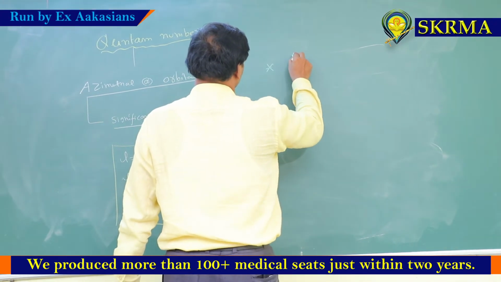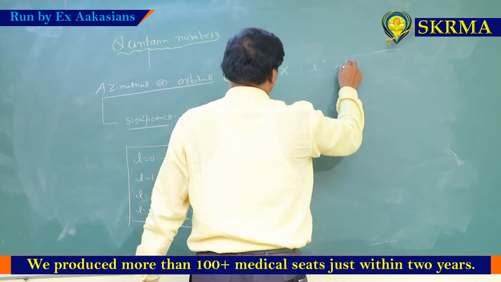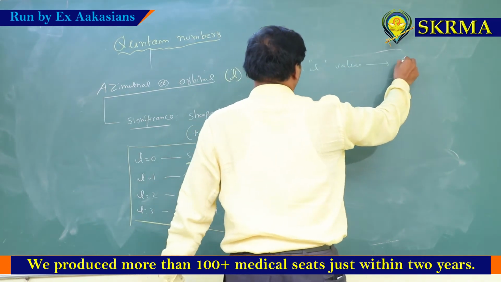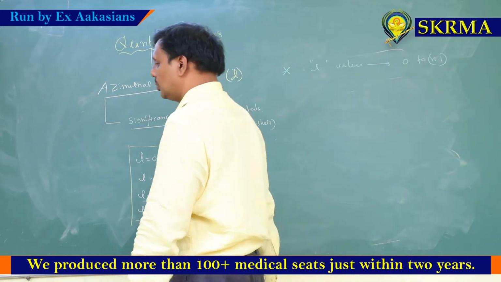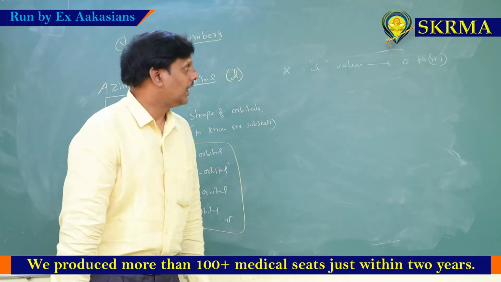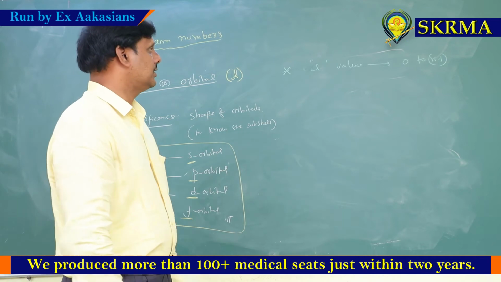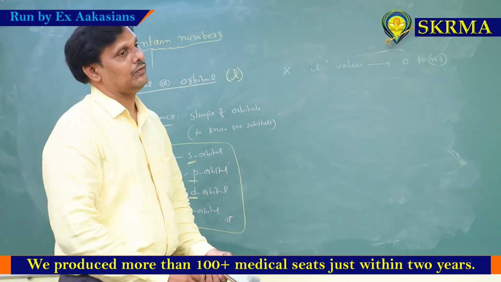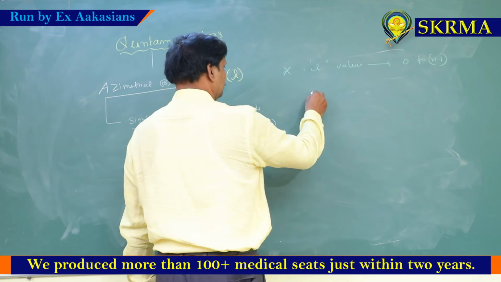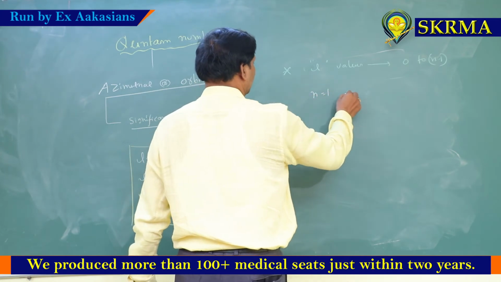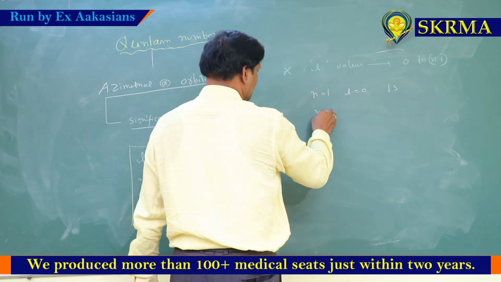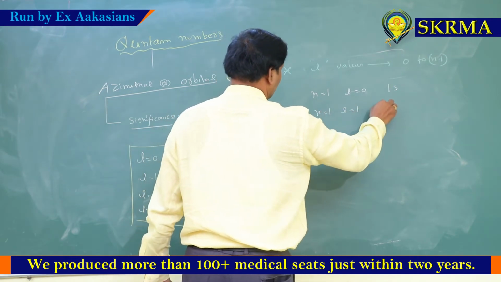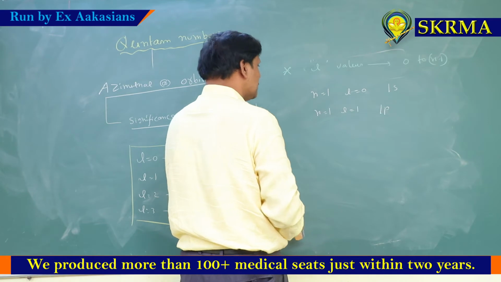L values are what? L values are always 0 to n minus 1. That means L value never exceeds n value, it is always less than n value only. For example, n is equal to 1, L value 0 only. 1s orbital only possible. Acha, n is equal to 1, L is equal to 1, 1p orbital is impossible.